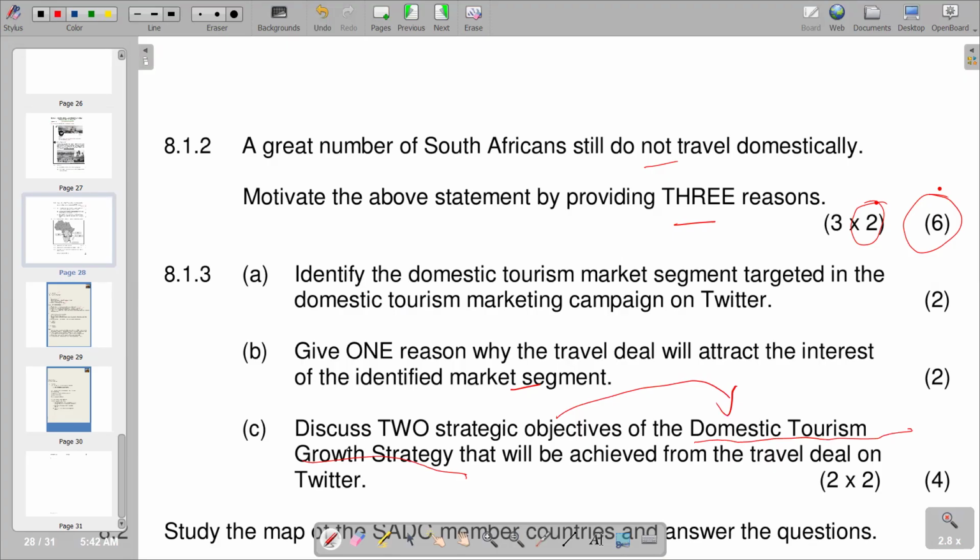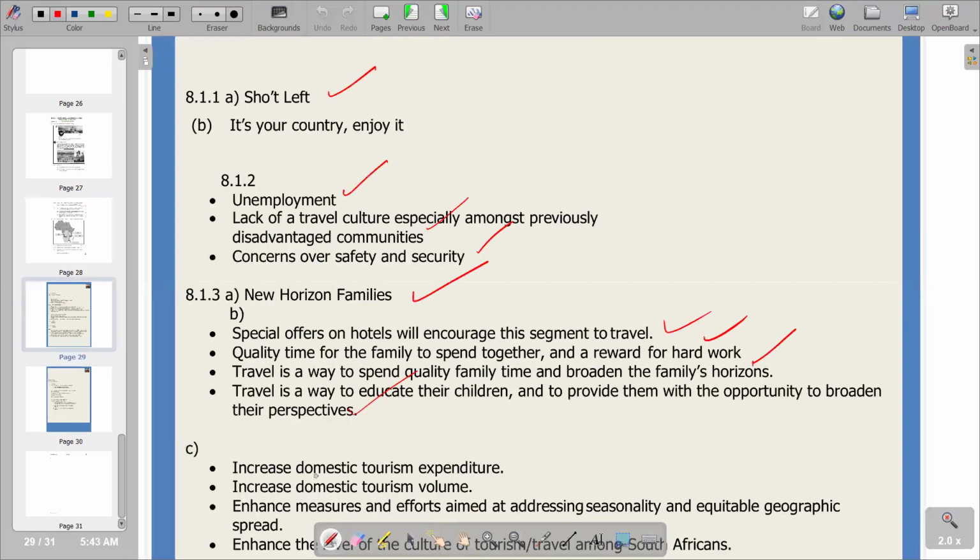So the objectives that will be achieved, obviously, is to increase economic activity in the service sector. Obviously, that's the main reason. So we go to the other section to see what responses we have. We are now on C: increase domestic tourism expenditure.